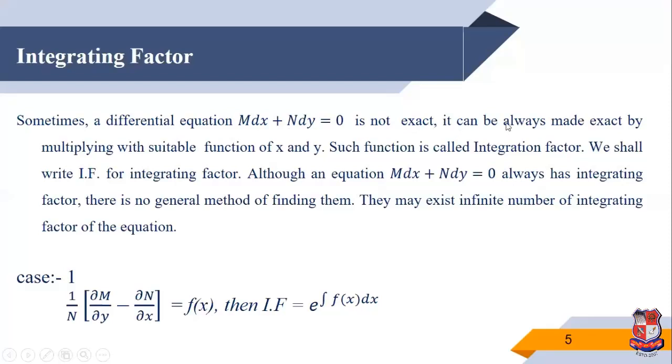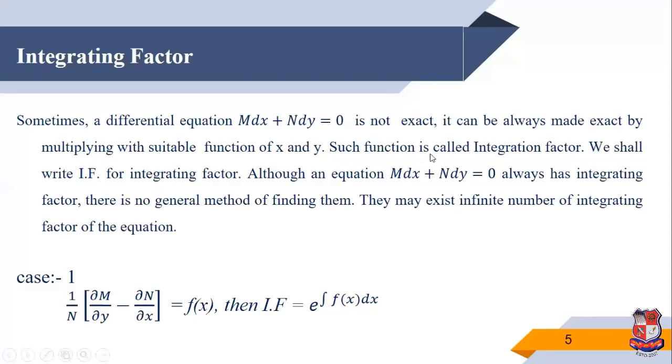It can always be made exact by multiplying with a suitable function of x and y. That means a given equation of the form M dx plus N dy is equal to 0 which is not exact, we multiply with some function, and then the non-exact equation becomes exact.